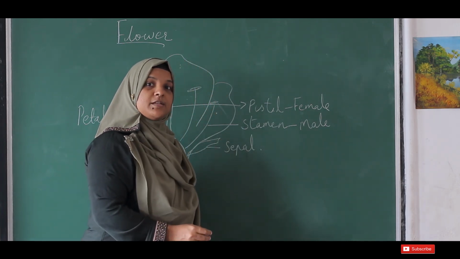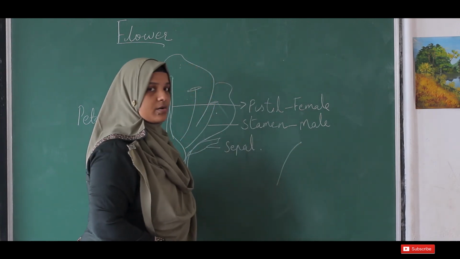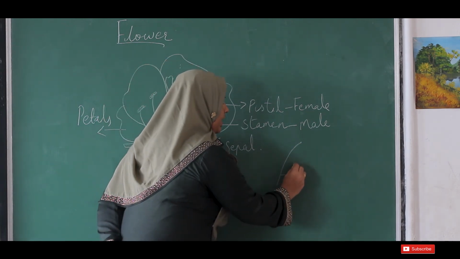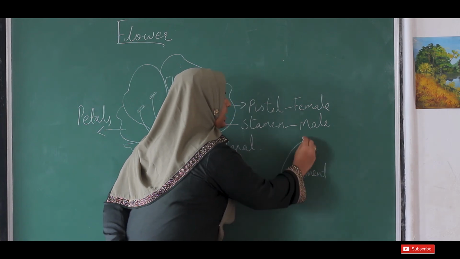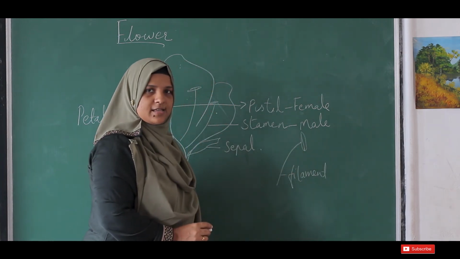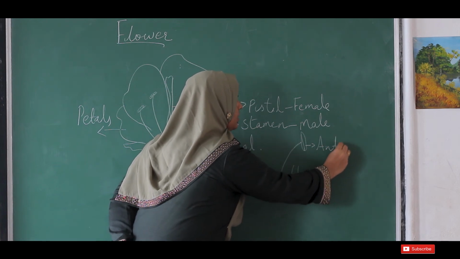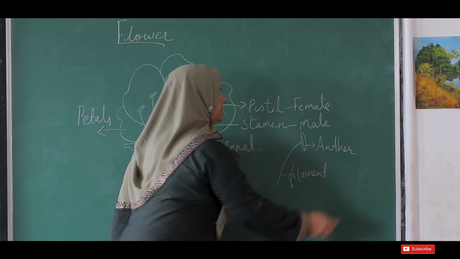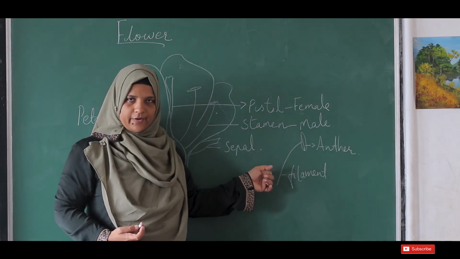How does this stamen look, you know? The stamen has a long stalk portion called the filament, and at the end of the filament it has a knob-like structure like this. This is called the anther. So this is the stamen, or the male part of the flower.